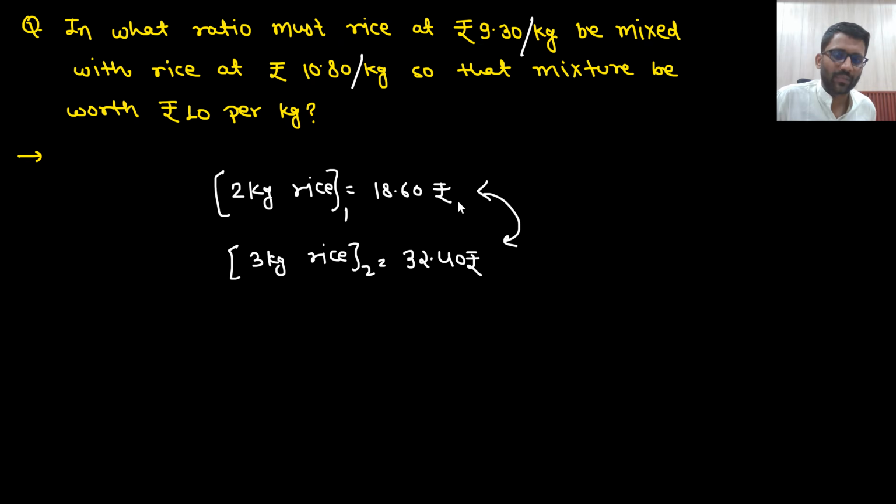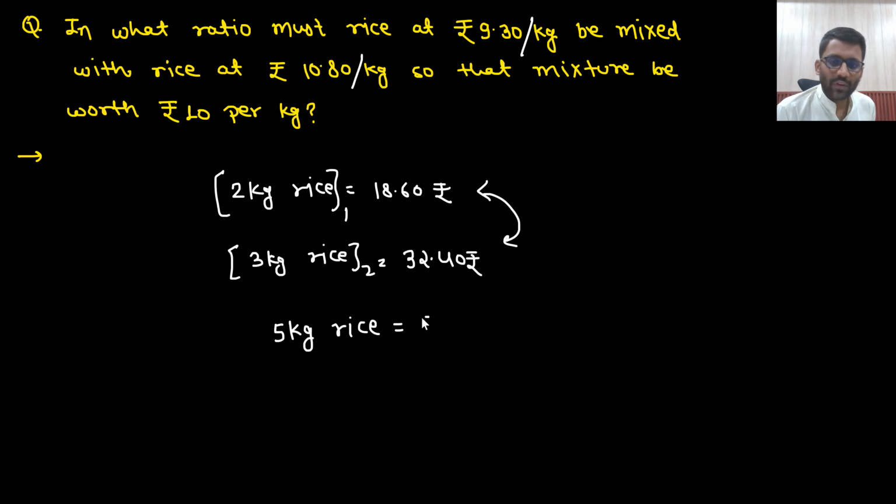I add both of them. So how much total rice will I have? 2 kg of this and 3 kg of this, 5 kg of rice. And 5 kg of rice will cost how many rupees? 32.40 plus 18.60.